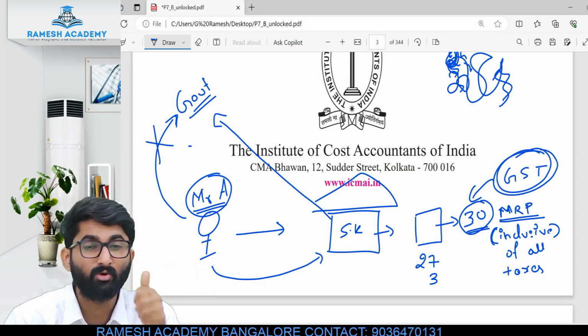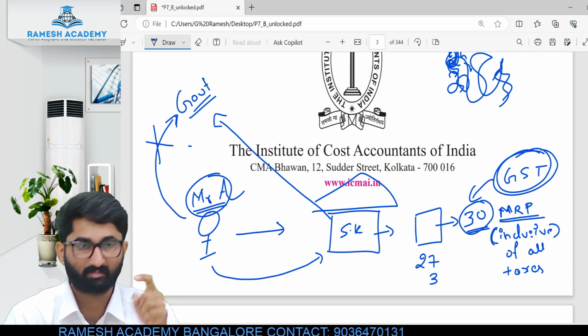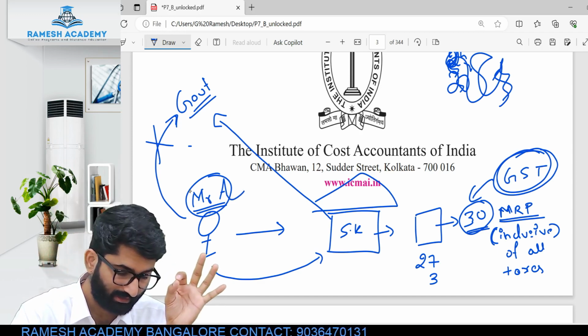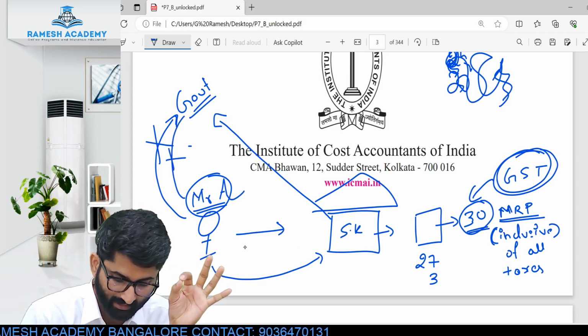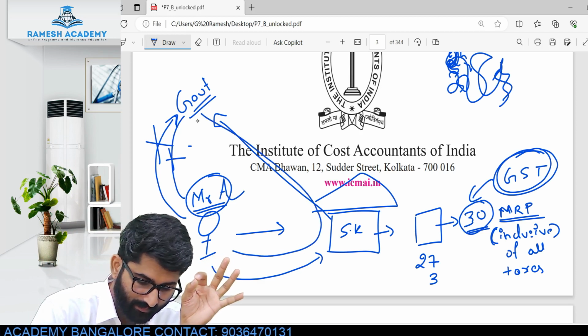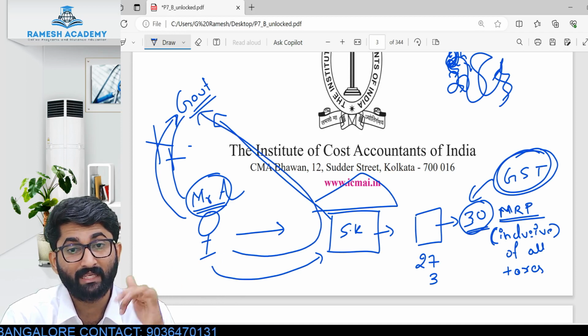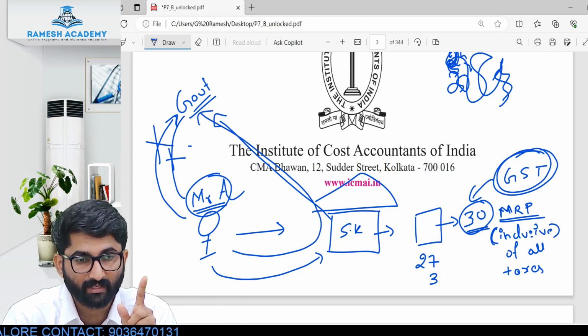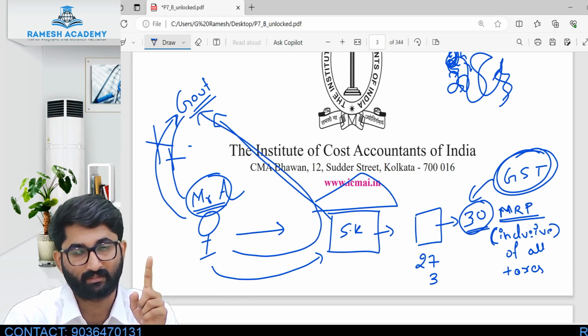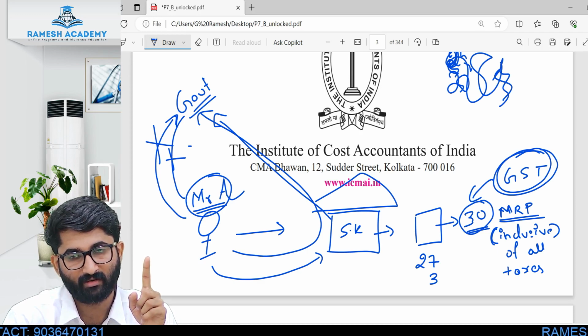To the shopkeeper, who paid it? Mr. A paid it. That means Mr. A is not directly paying it to the government. He is paying indirectly to the government. That's why the name is indirect tax. I hope you are clear with this.